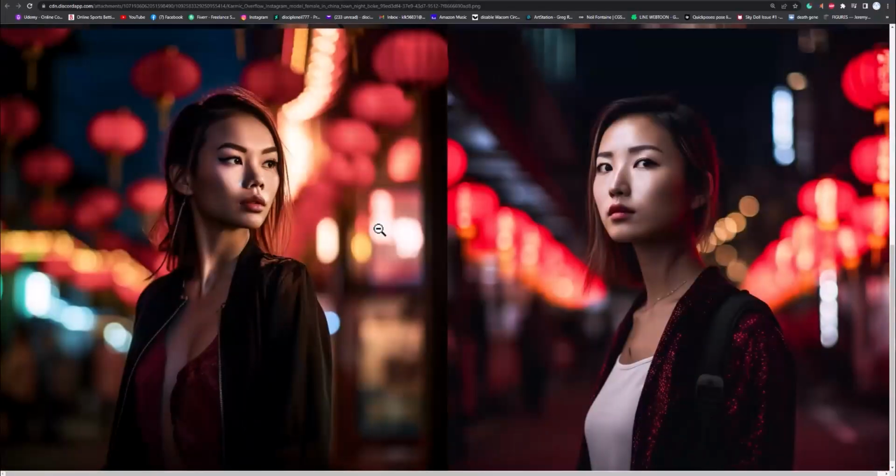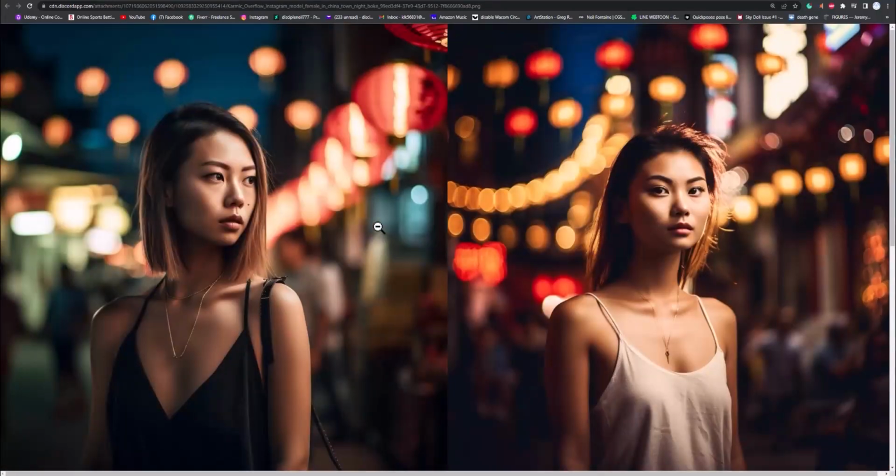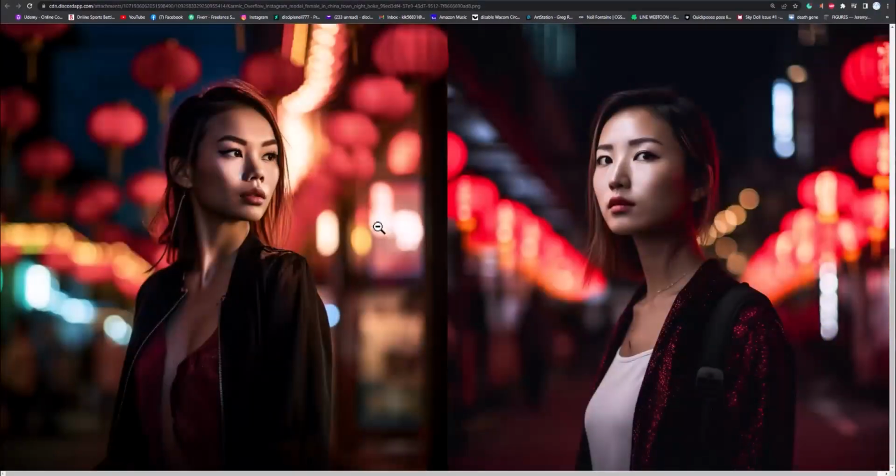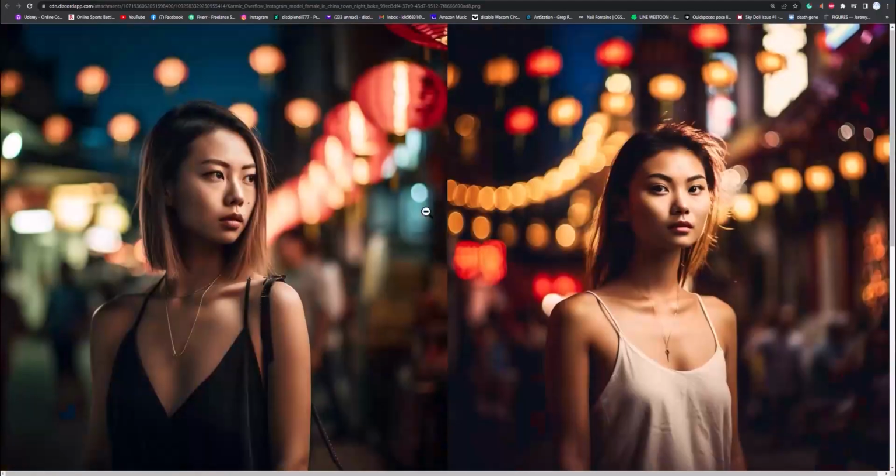And because I just said Instagram model female, it's giving me just different looks. Right now I got some Asian, but if you don't want Asian, you can say blonde, or you can just describe the kind of character you want, and it's going to go toward that character. I'm actually surprised it showed this much skin with the V5, so that's kind of interesting. I don't know what happened to her nose right there, but nonetheless, these are beautiful.